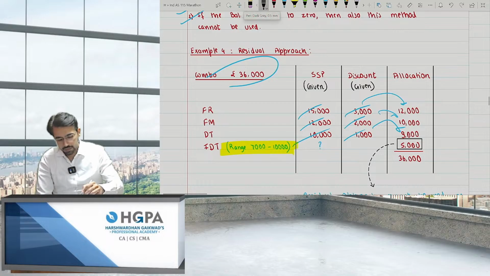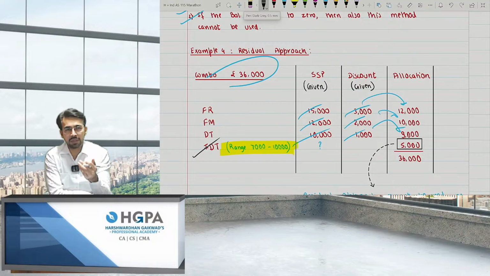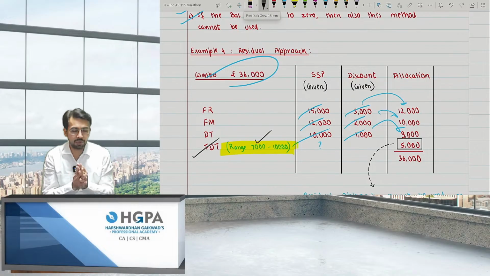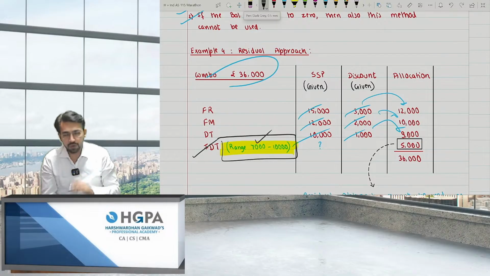For example, if I ask you what is the price of IDT, I will say I'm not sure, because it depends upon customer to customer. Some customers have the paying capacity, I give them at 10,000. Some do not have, I only take 7,000, and so on, right? Depending upon customer to customer. At that point of time, if I do not have the exact standalone selling price, I'll take the balancing figure. True, I'll take the balancing figure.